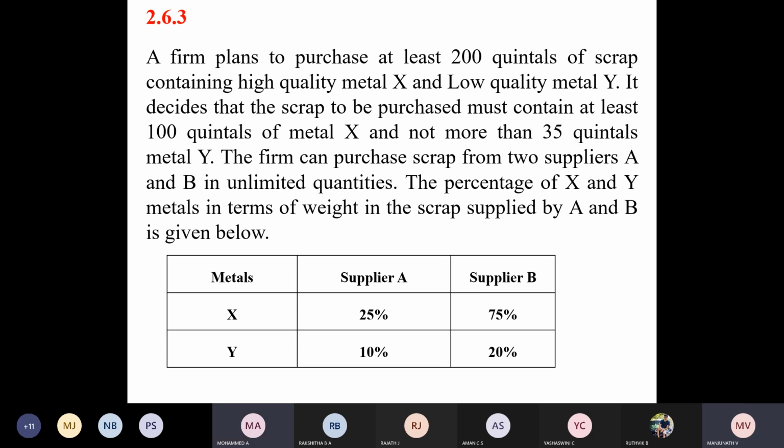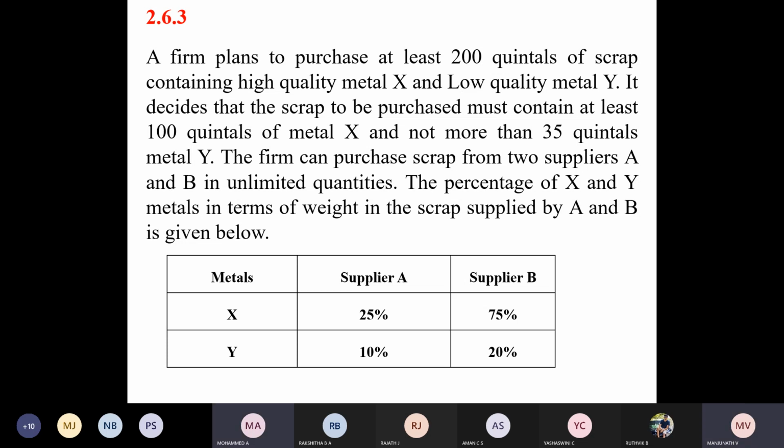No, sir. Sir, is it necessary to write the conclusion that hence the company wants to buy? Yeah, you have to write the conclusion. This is a 15 marks problem. After calculating all these things, you need to give one line or two line conclusion.